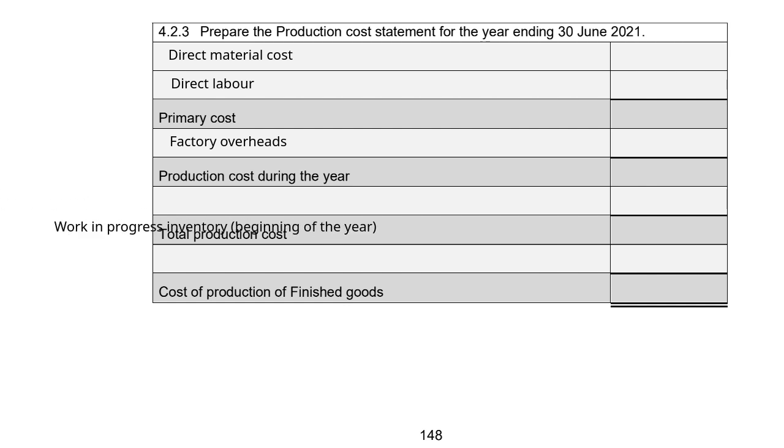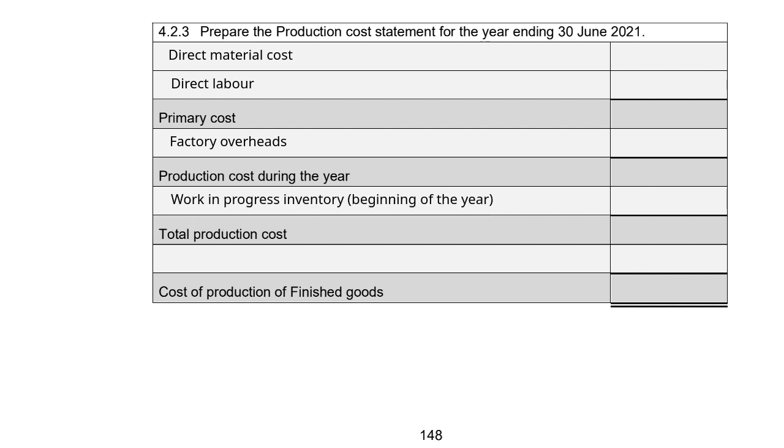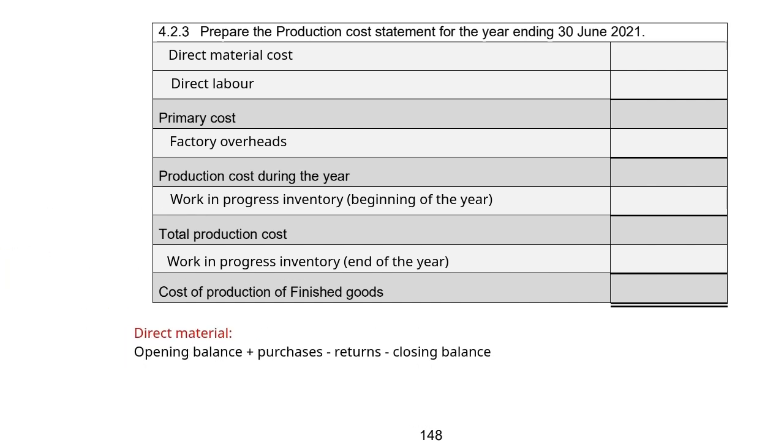Then we're going to have our work in progress inventory at the beginning of the year to give us our total production costs, and then we will subtract our work in progress inventory at the end of the year to give us our cost of production of finished goods. So this is a format that you need to study for your exam or test. For the direct material costs, we're going to have to do a calculation. We'll take our opening stock plus our purchases minus our returns minus our closing stock.